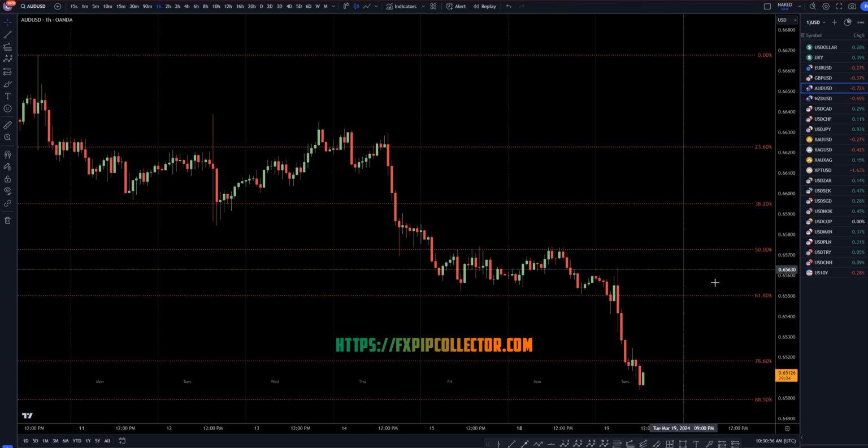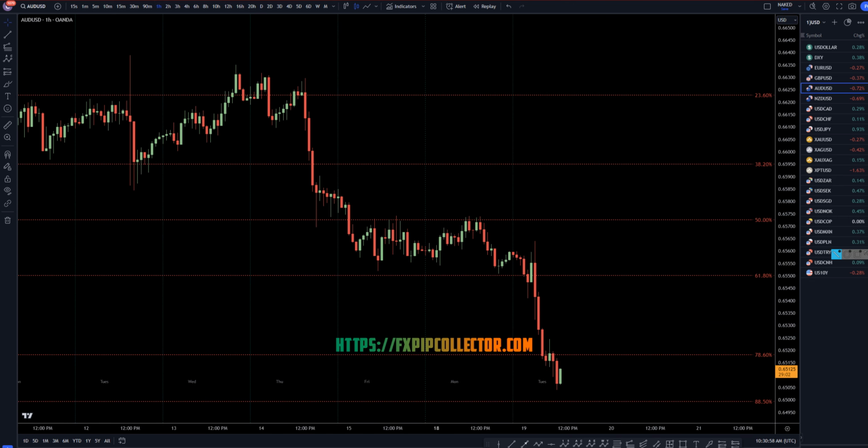Taking it down to the 1 hour time frame, like I said, we may end up getting a pullback, which honestly at this point is really good news for us because at the end of this pullback, we should be able to go short again for the continuation of the downtrend. It will be interesting to see what tomorrow's news does to the US dollar pairs.